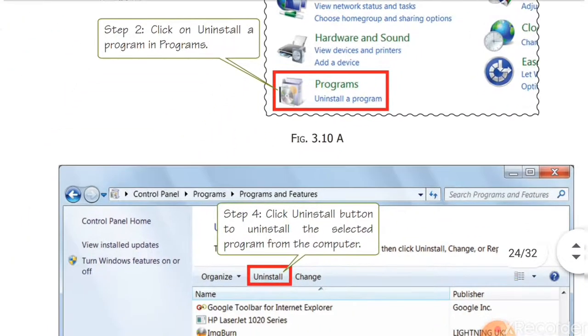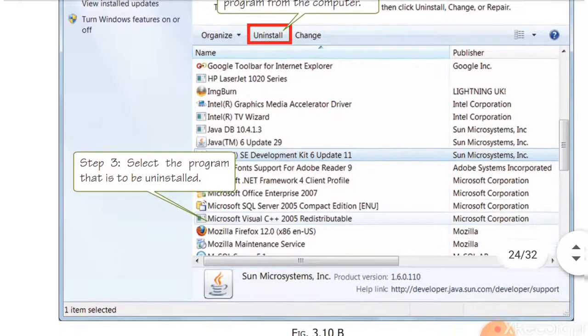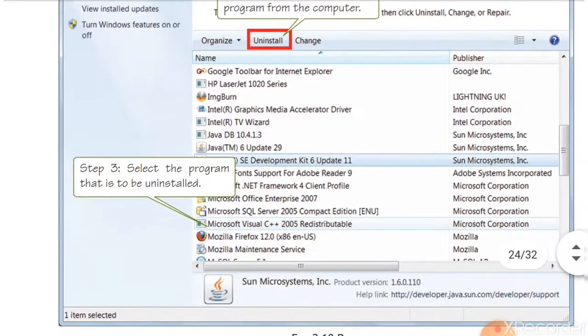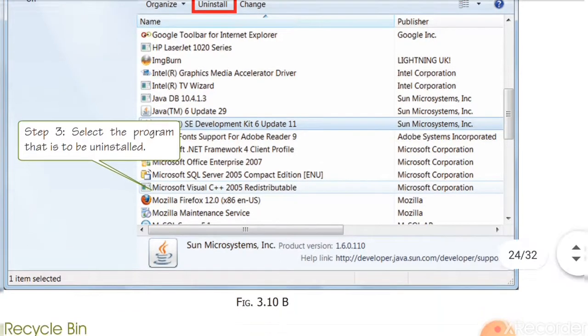After that, a list will be shown. When you click on the program option, all the programs and software installed in the computer will be shown in this form: name of the software, developer or publisher, meaning the name of the company that develops the software, like Microsoft Corporation, Adobe Systems, Sun Microsystems, Intel Corporation, Google Inc, Mozilla.